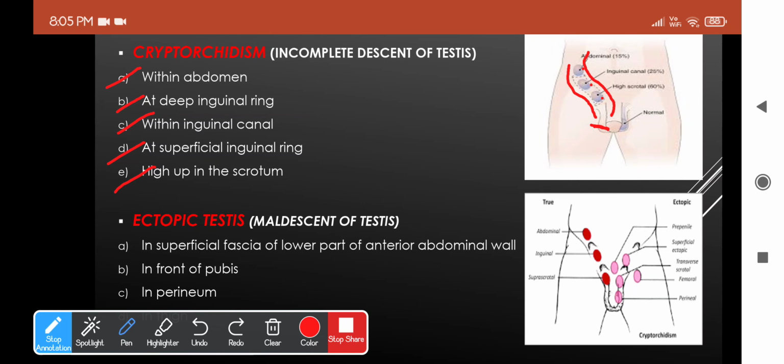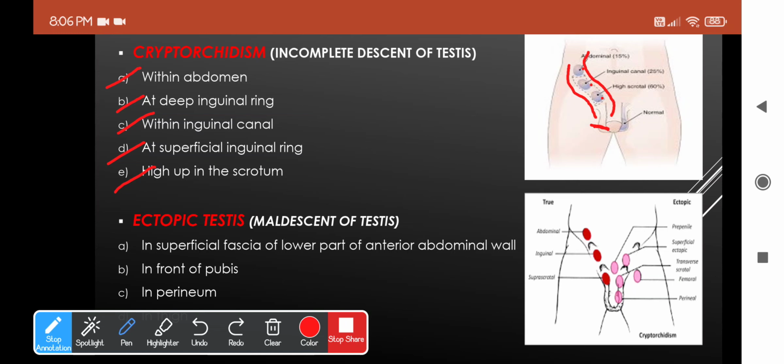So what will be the complications of cryptorchidism? One thing is the undescended testis may fail to produce spermatozoa, which is the most important function of the gonad. And one more is that this undescended testis can undergo malignant change. So it should be treated immediately.